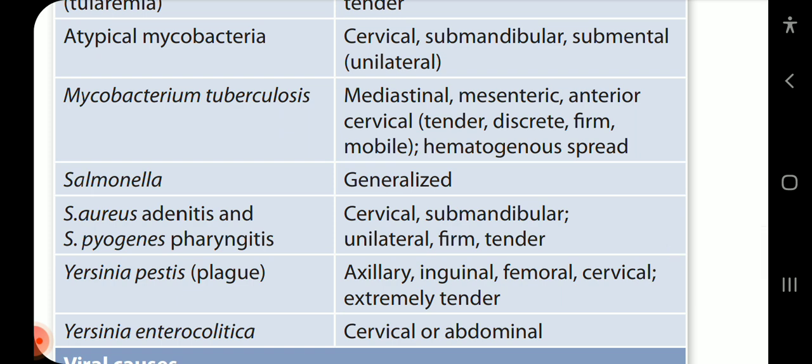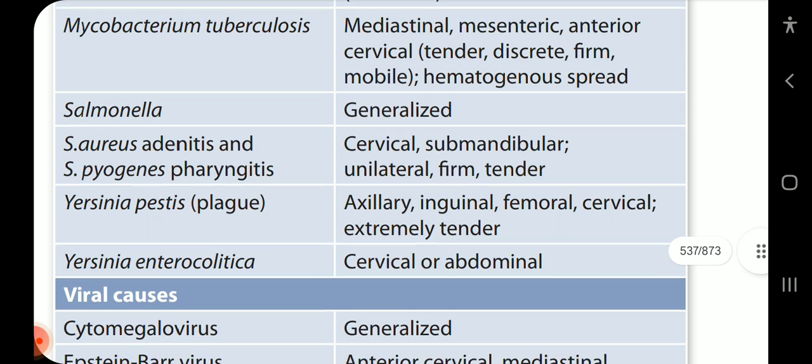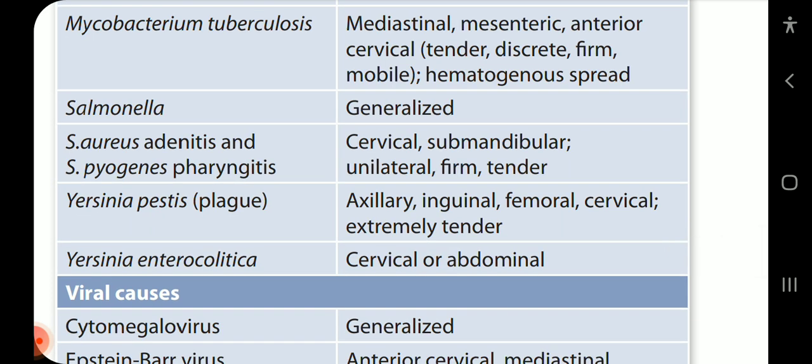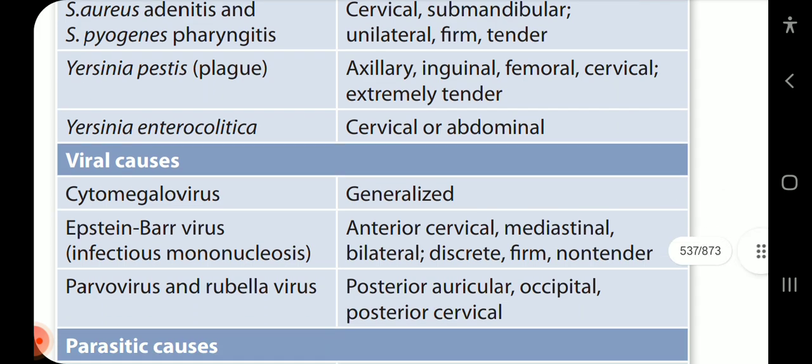Mycobacterium tuberculosis: mediastinal, mesenteric, anterior cervical, tender, discrete, firm, mobile, hematogenous spread. Salmonella: generalized. Staph aureus adenitis and Strep pyogenes pharyngitis: cervical, submandibular, unilateral, firm, tender. Yersinia pestis, plague: axillary, inguinal, femoral, cervical, extremely tender. Yersinia enterocolitica: cervical or abdominal.